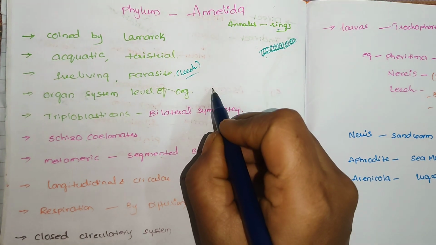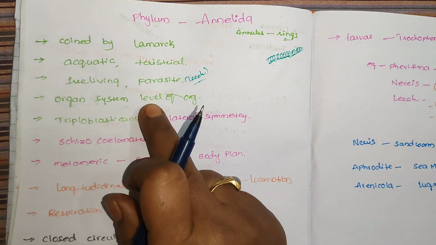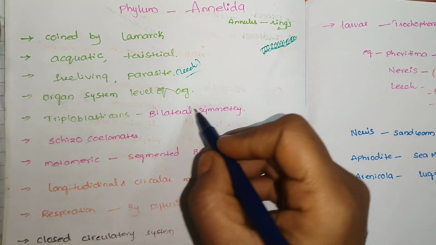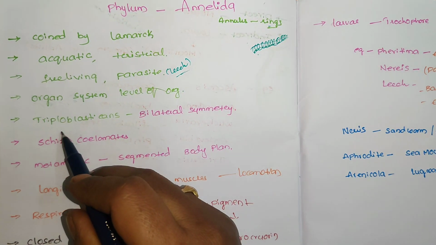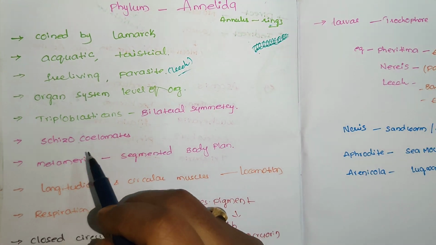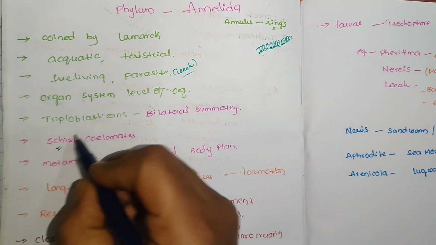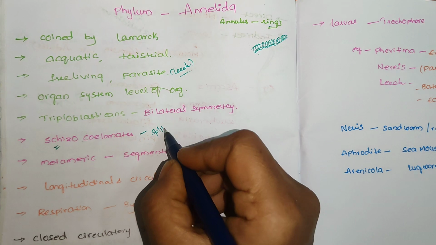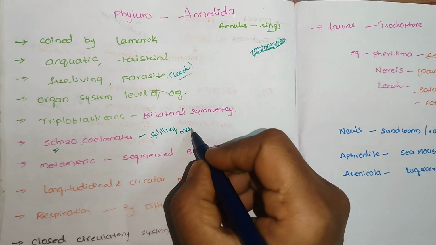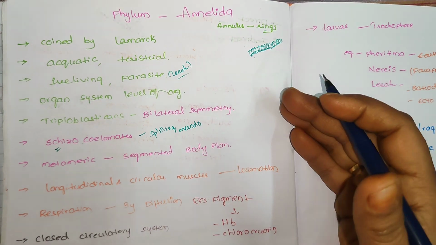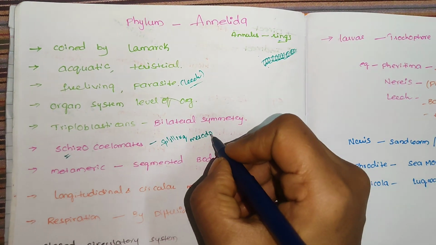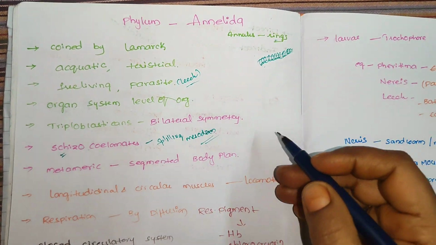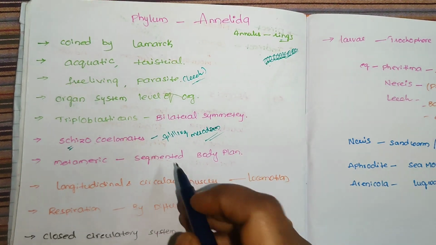Then organ system level of organization. From Platyhelminthes, the organisms are organ system level of organization. These are triploblastic, and triploblastic animals always show bilateral symmetry. Triplo means ectoderm, endoderm, mesoderm. Then the first coelomic organisms, schizocoelomates. Here schizocoelomate means splitting of the mesoderm. I have already done a video on the coelom, what the mesoderm, ectoderm, endoderm are, how the coelom is formed and what the types of coeloms are. If you have a doubt, you can watch it.